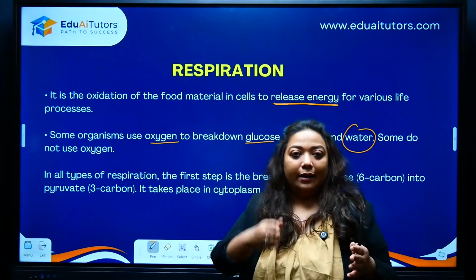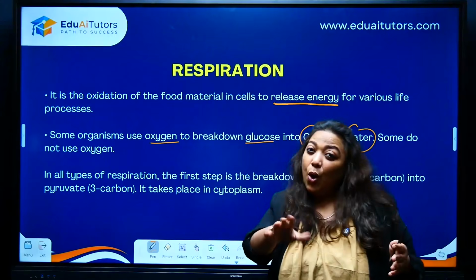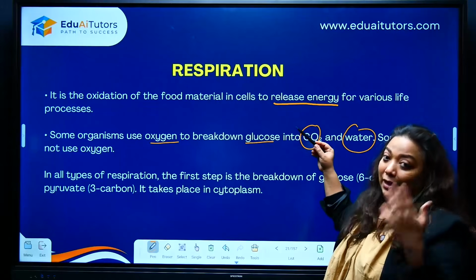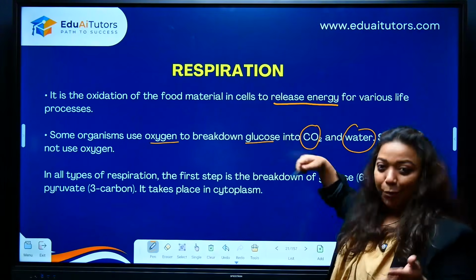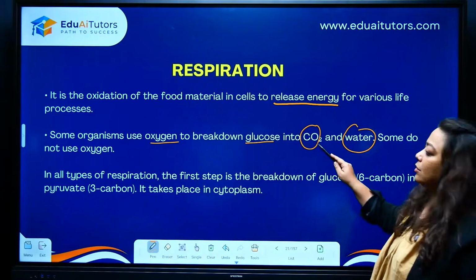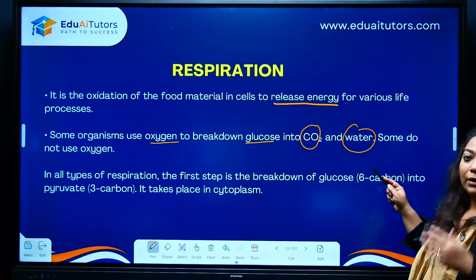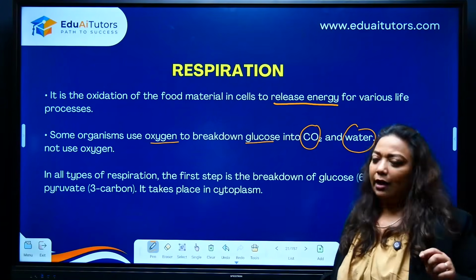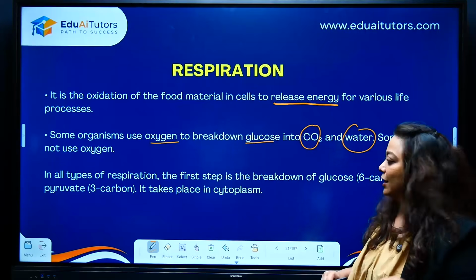Everything is interconnected. All these processes are dependent on each other. So digestion will supply the food. This process of respiration will release the energy from the food, and the byproducts, carbon dioxide and water, will be exhaled.